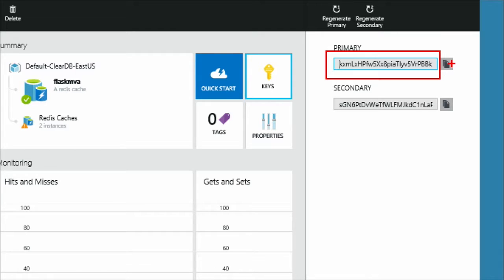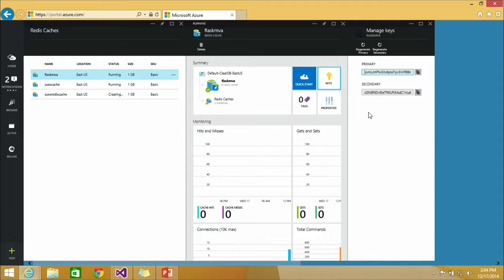You don't want to be typing in lowercase k, lowercase x, lowercase m, uppercase L. The odds of getting that correctly are pretty slim. So that little copy button's very useful. You're going to need that in your connection string. That's going to be the password value. Yep. So that's how you create your Redis cache on Azure, and that's all the information you're going to need about your existing Redis cache, so that you'll be able to connect to it from your Python code.